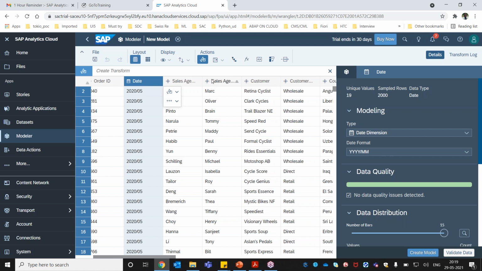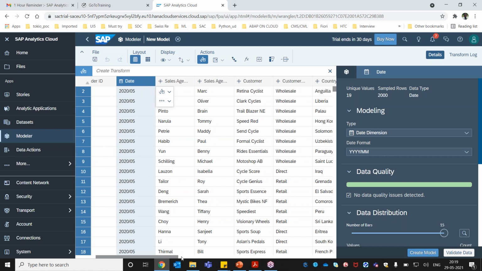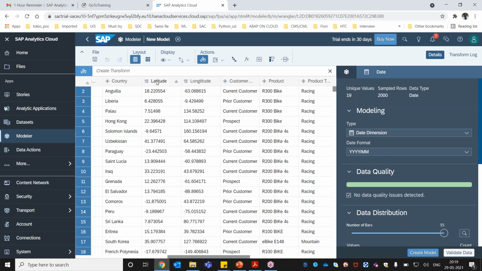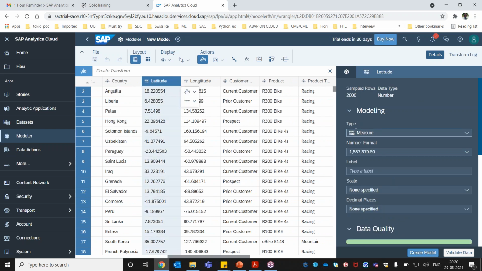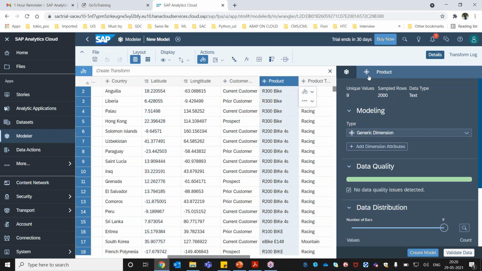If you see here, a flower shape symbol is coming. This represents dimensions. What is a dimension and what is a measure, we'll be covering in detail in our session. Again, if I go and see here, these are latitude and longitude information. If you click it here, it comes as part of your measure, but it is latitude and longitude data. If I come to product, you can see the symbol here. This symbol denotes that these are all dimensions.